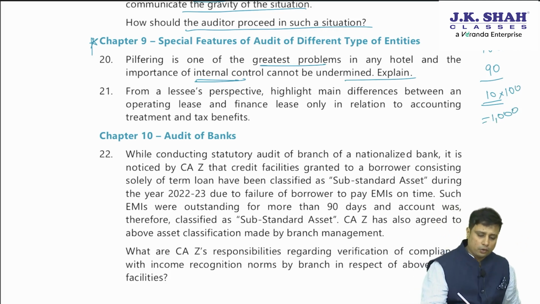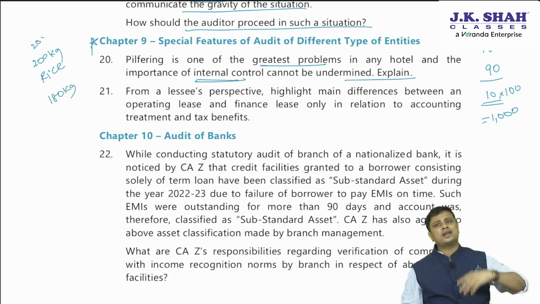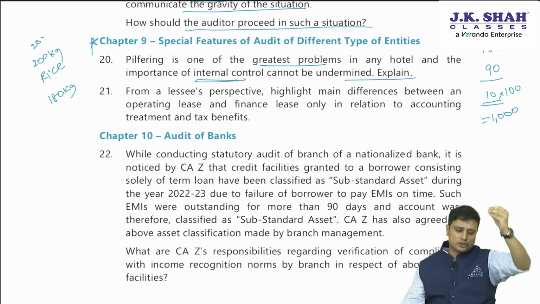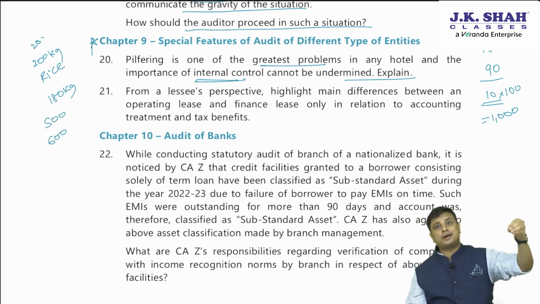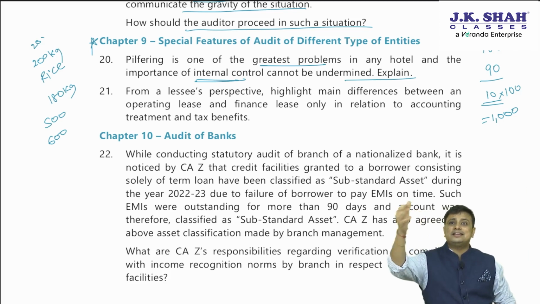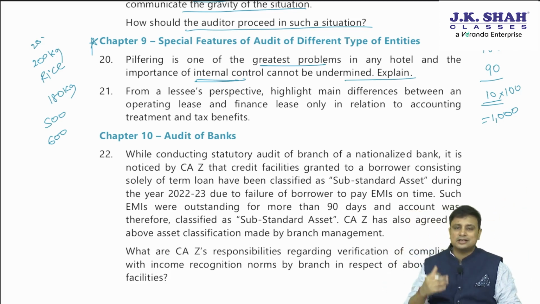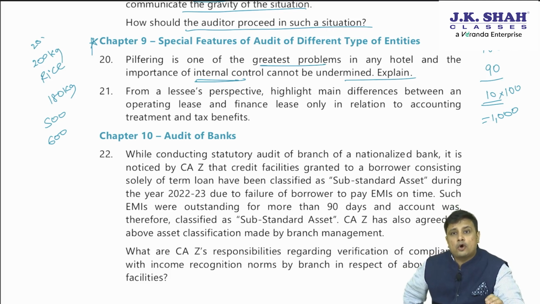For example, for the whole month around 200 kg of rice was ordered, but he recorded that only 180 kgs was received. The 20 kgs he will sell in the market. Similarly, for the shampoo and everything that you take away from the hotel, he will show that somewhere around 500 shampoo bottles were received, whereas 600 bottles were received, and the 100 bottles he will sell in the market. That is the reason why they state that it is not for sale, it is only for the hotel's purposes. This is called pilfering. So pilfering is one of the greatest problems in any hotel, and the importance of internal control cannot be undermined.